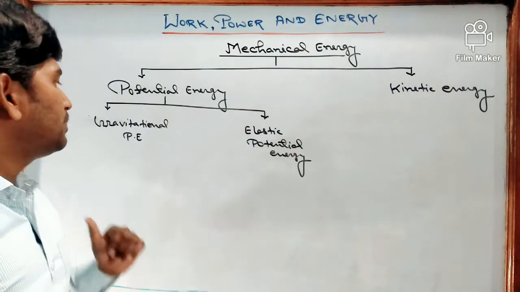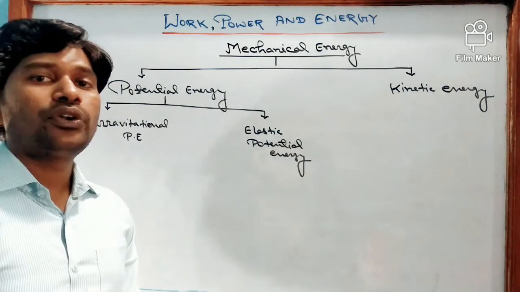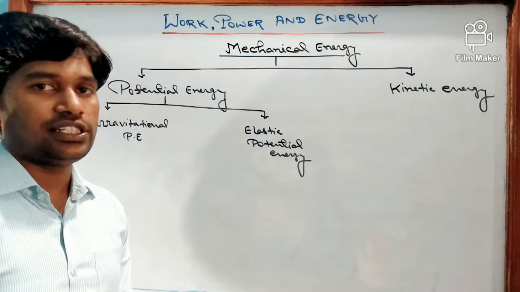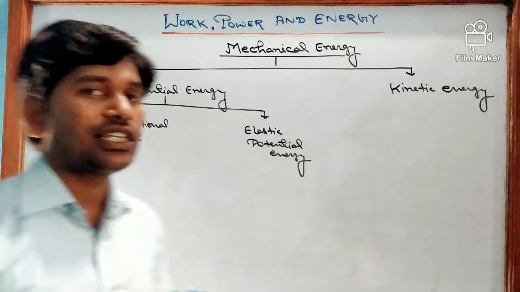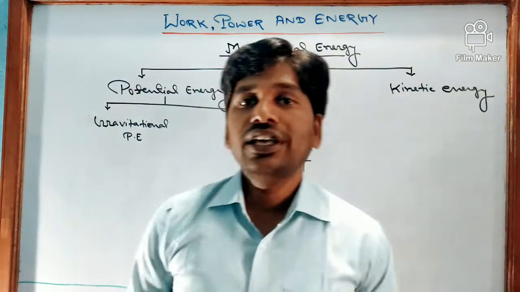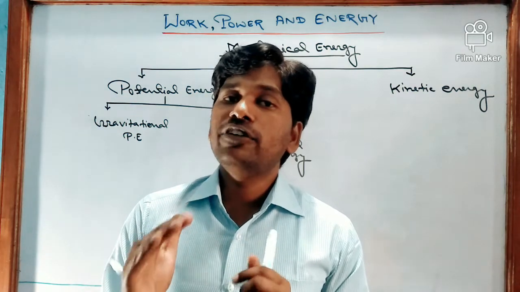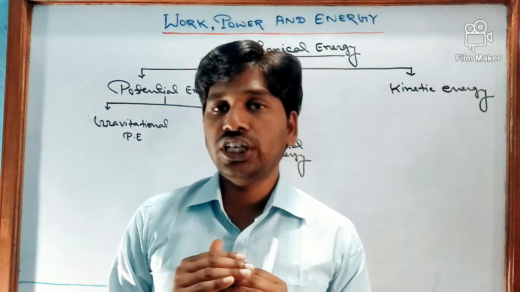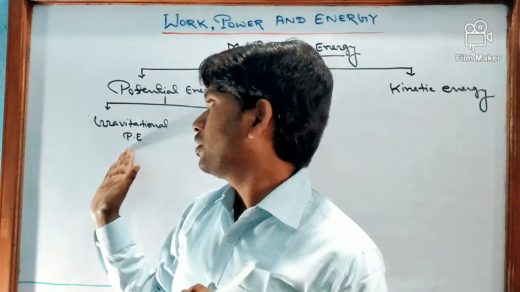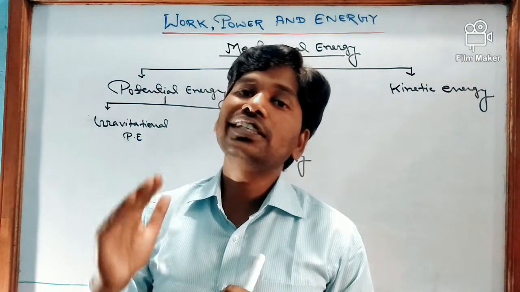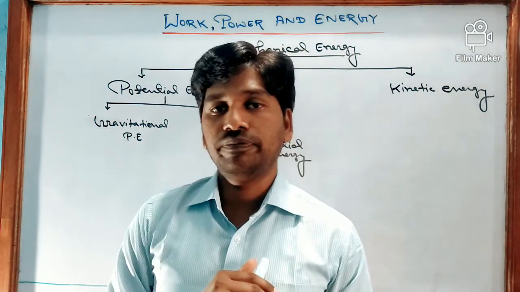Now let us find the expression for gravitational potential energy, and first let us see what is gravitational potential energy. The energy possessed by a body by virtue of its position above the surface of earth is known as gravitational potential energy.